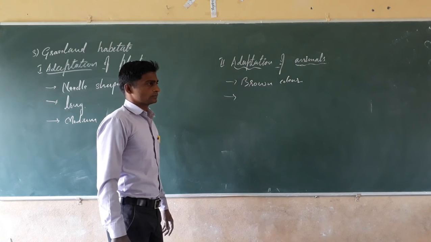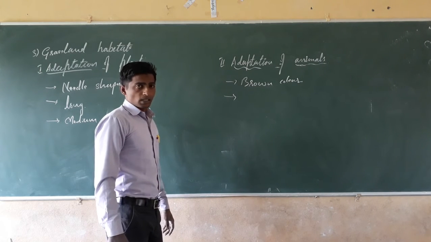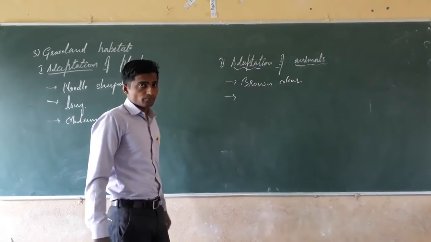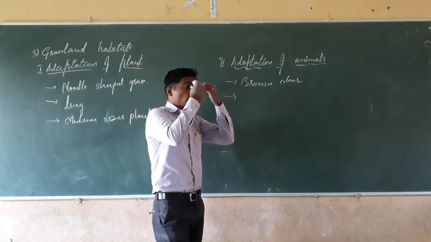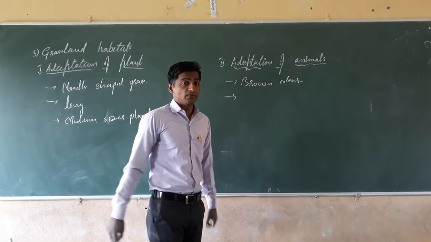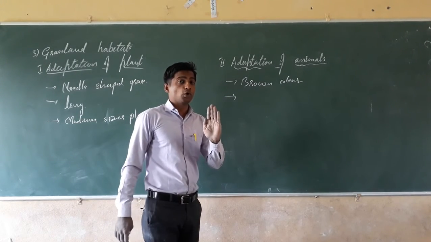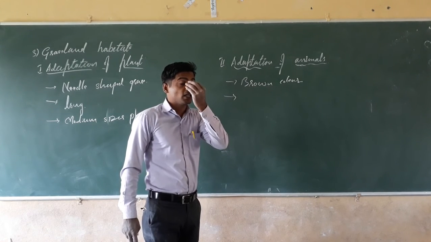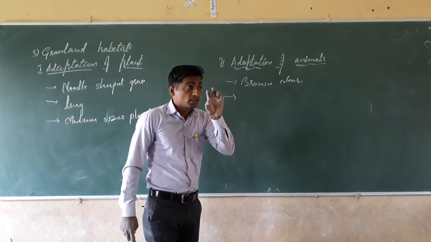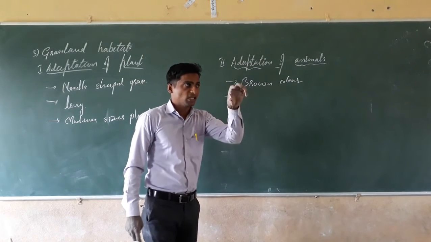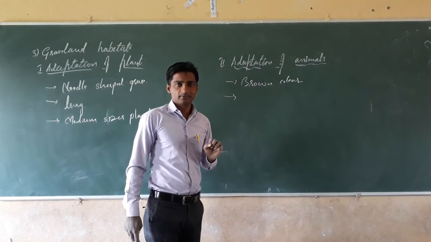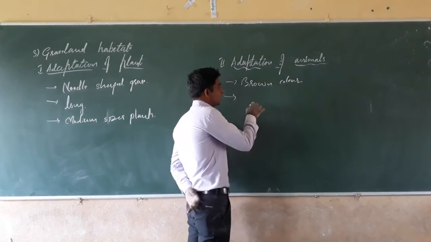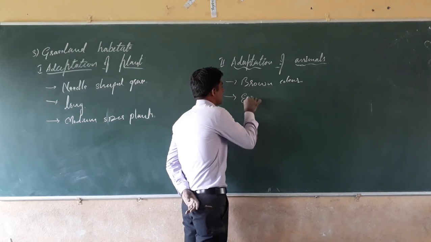The next, after this one, body color is brown, and eyes are present on the front side. When we see the pictures or photos of lion and tiger, you will see that eyes are present on the front side to catch the prey, to see the prey from so far a distance. Yes, most of the animals have eyes on the front side.